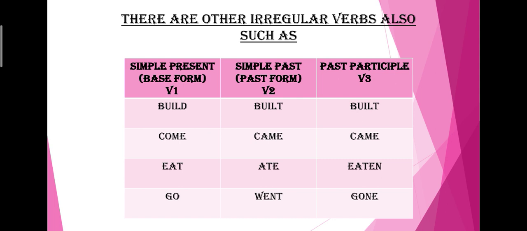And then this verb in simple present come becomes came in the simple past and it is came also in past participle. If you take eat, it is ate in the simple past and it becomes eaten in the past participle. If you take the word go, in the past it becomes went and in the past participle it goes gone.